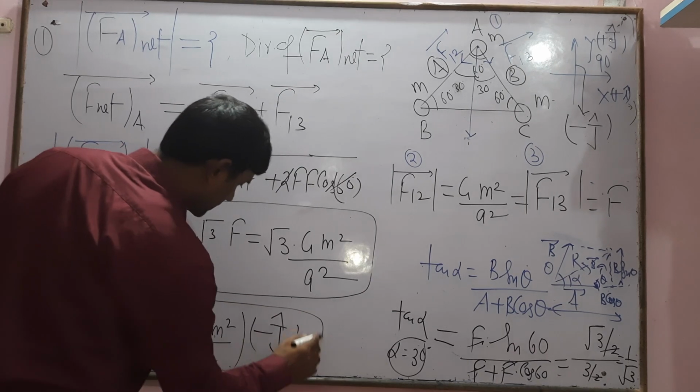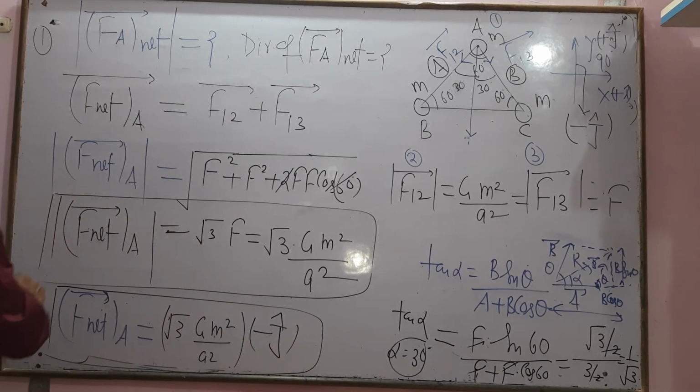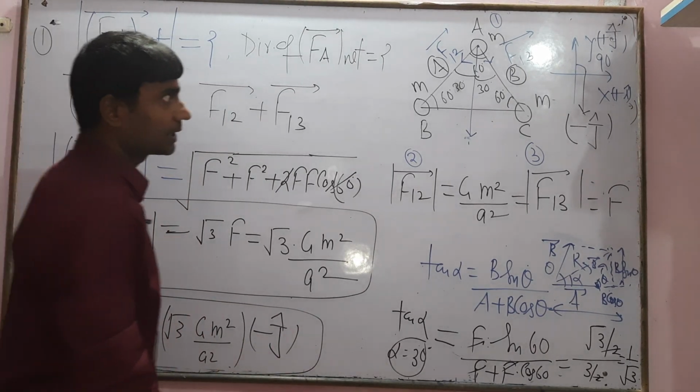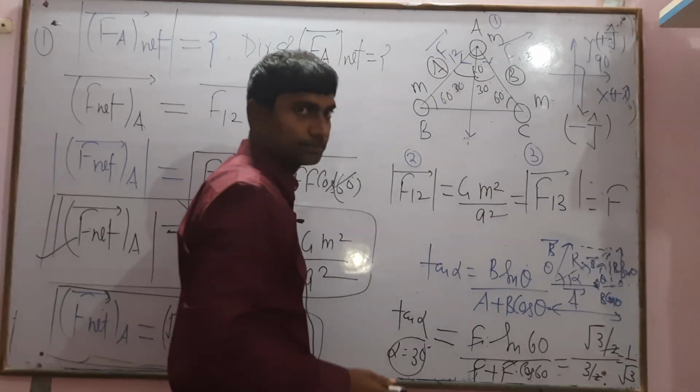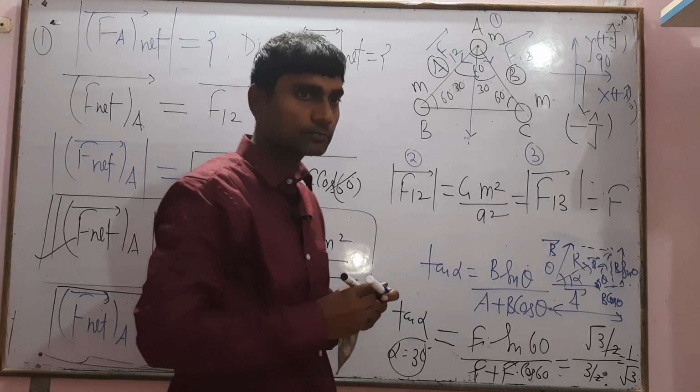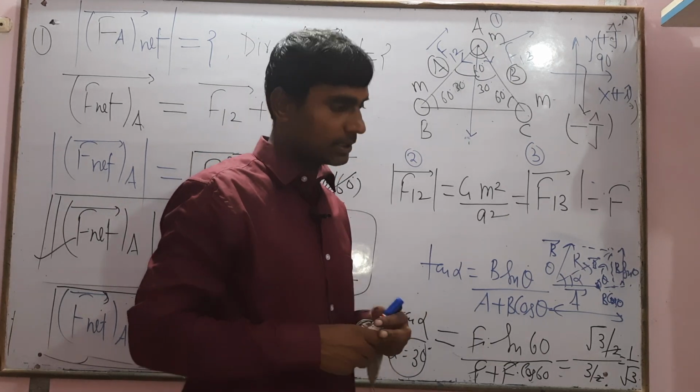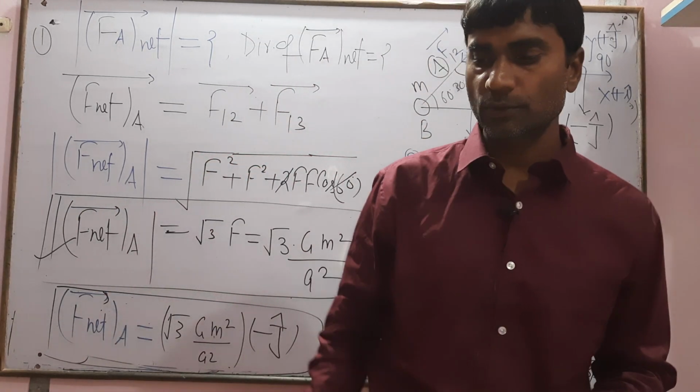So this is the vector in magnitude form, and the direction will be the angle from f12, which is equal to 30 degrees.